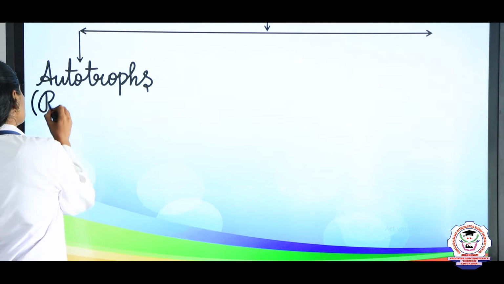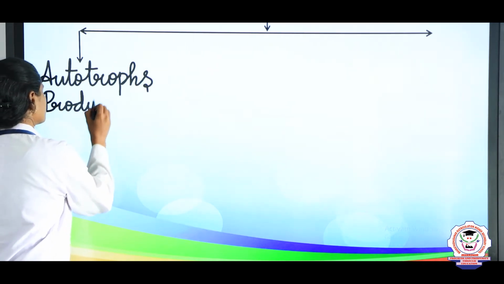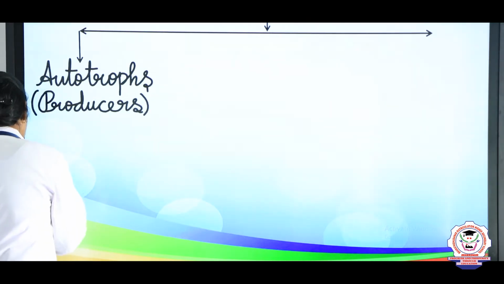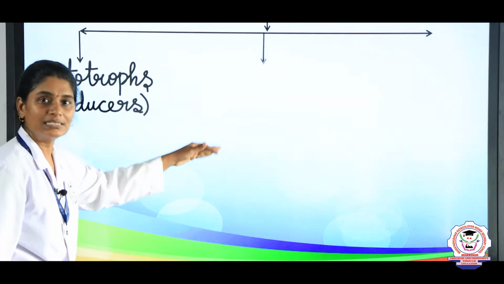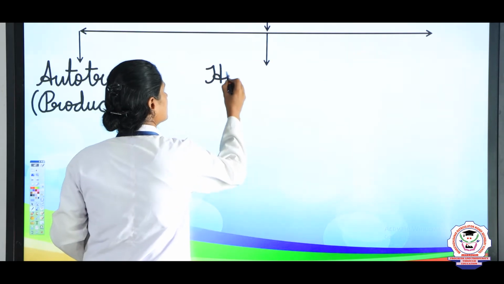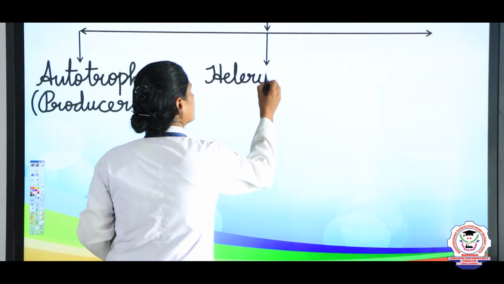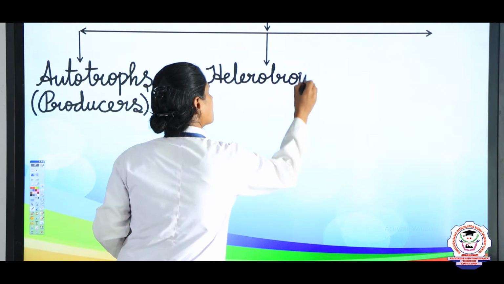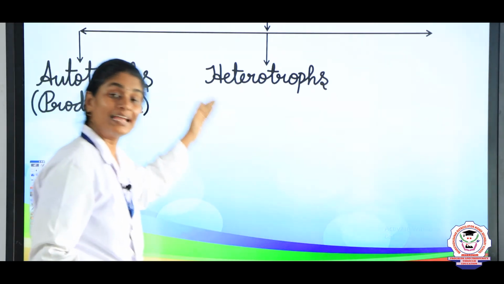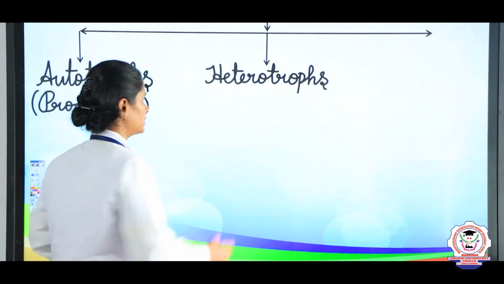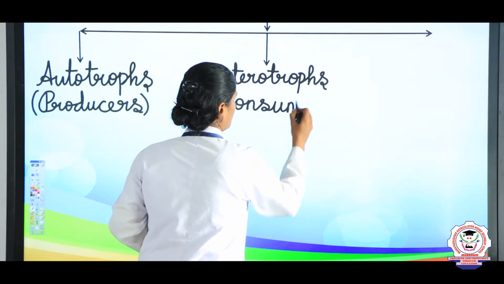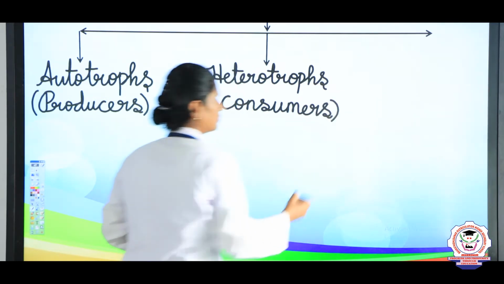Next, the second one is heterotrophs, and these heterotrophs are also called consumers.